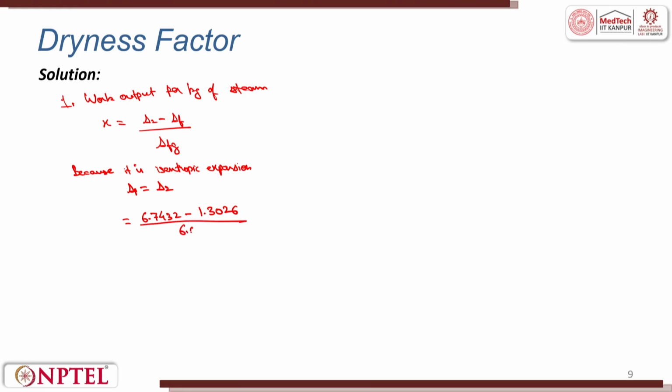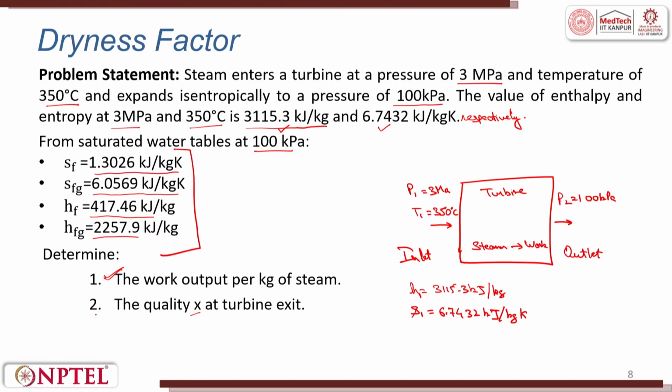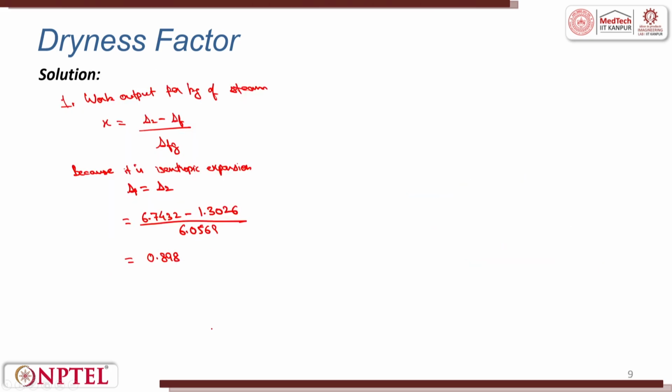This value is 6.0569. So I got my value of X as 0.898. That means I have calculated the second part of the question, the quality X at turbine exit. This one part is over.